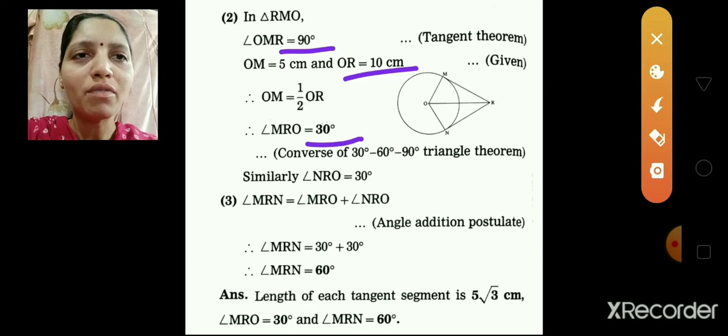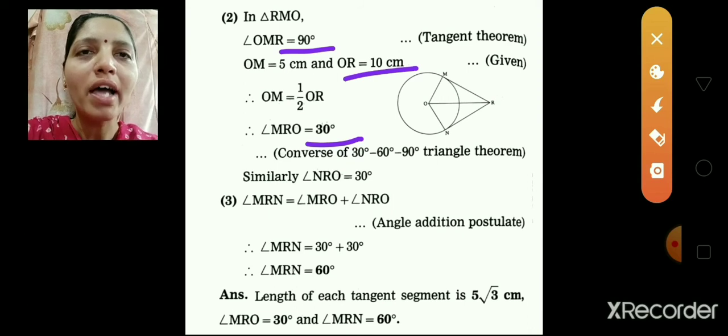Then we can show angle NRO is equal to 30 degrees by the similar method. Therefore, we have solved the second part also. Now let's move on to the third part, where we have to find angle MRN.